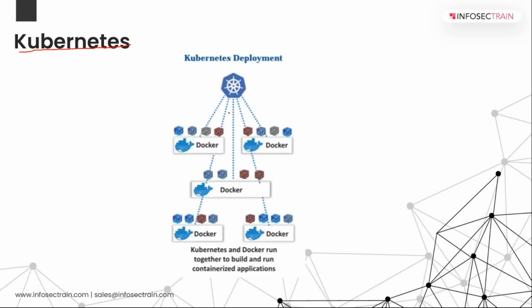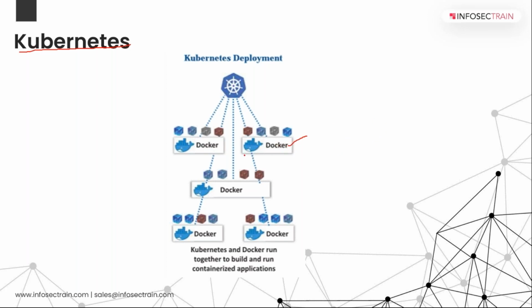For example, first we talk about Docker. Docker is used to build, deploy and run containerized applications on a single operating system. So with the help of Docker, I can build or run any containerized application on different operating systems. This is one job for Docker.